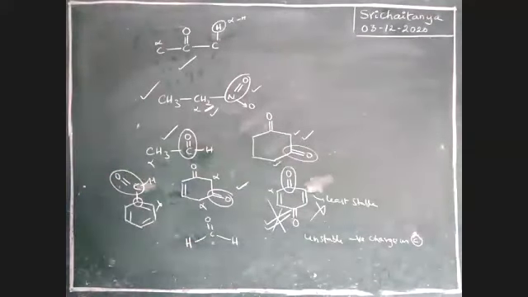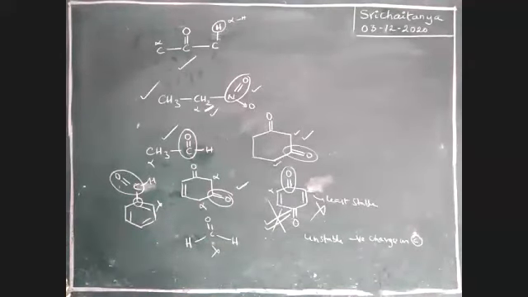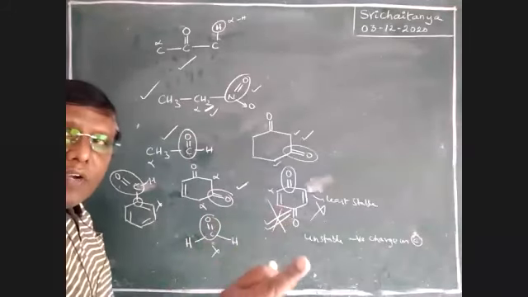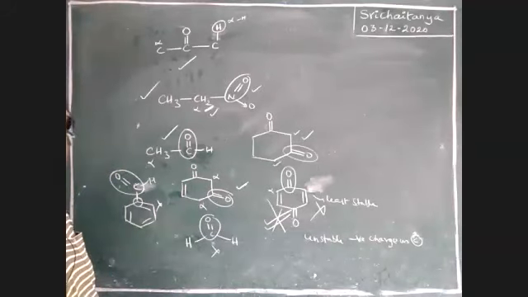Now, H C double bond O, H. Formaldehyde. Does this exhibit or not? Once again, not possible, because our structural requirement is not there. There is no alpha carbon, so there is no alpha hydrogen. No alpha hydrogen is there.